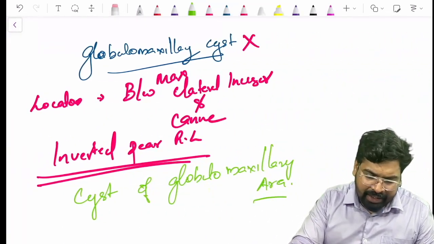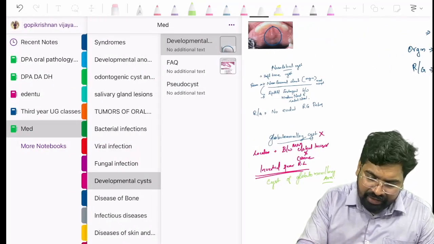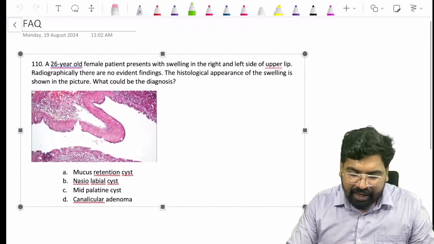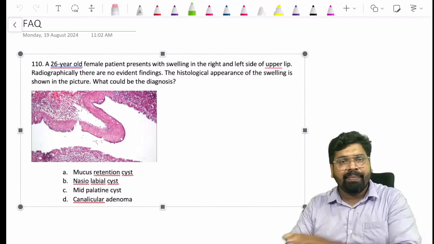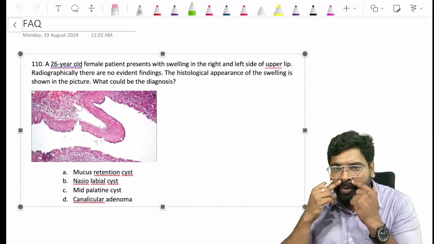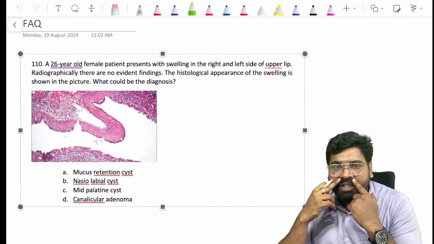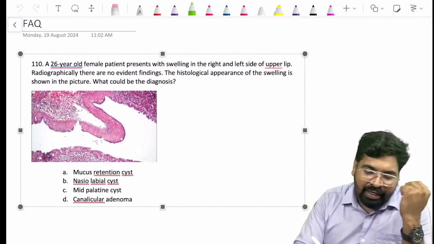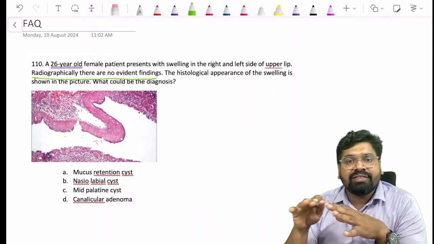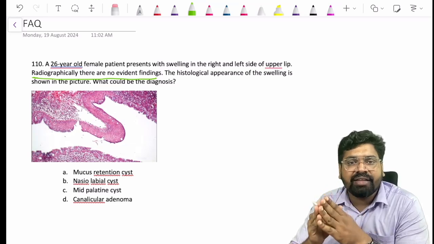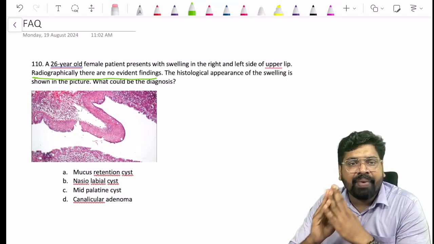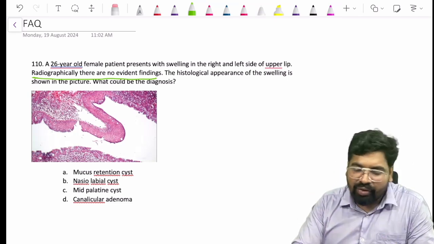Now, let's see if there is any question being asked in this. Okay, there is a question being asked here. A 26-year-old female patient presents with a swelling on the right and left side of the upper lip. So on the upper lip, she has a swelling. Radiographically, there is no evident finding, and the histological appearance is shown in the picture. So they have given a histology also.